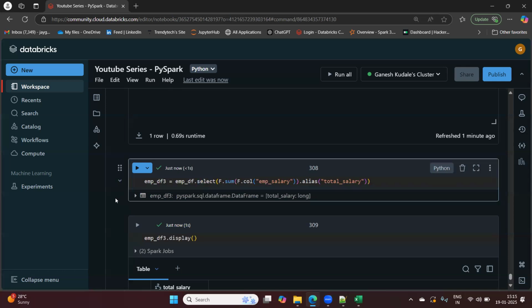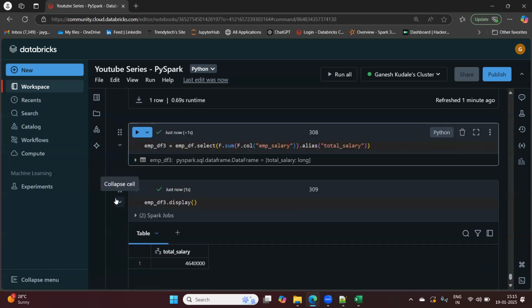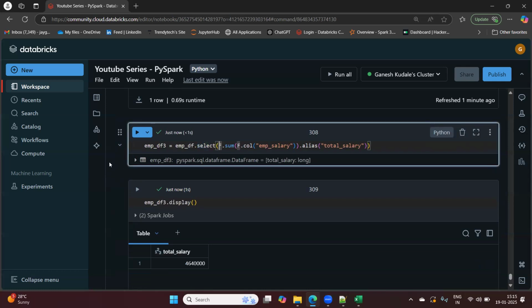So these are the ways we have solved this problem using the select transformation. We have all learned the select transformation, so now you must have an idea of what all we can achieve using it.